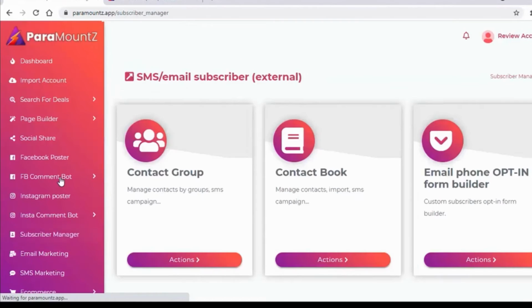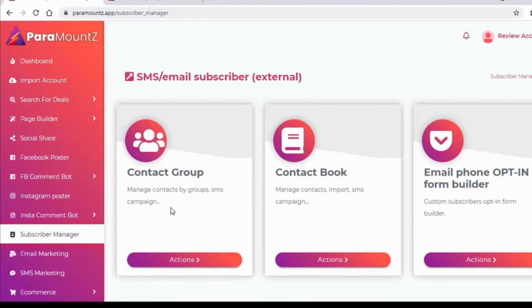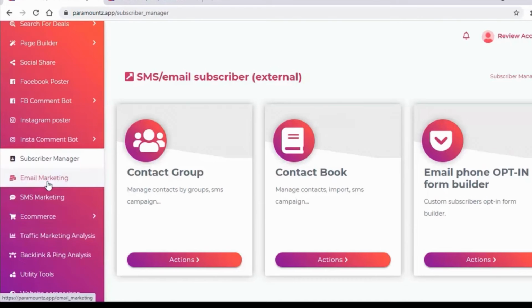Then there is a subscriber manager which will help you to manage the subscribers, to create contact group, contact book, and there is an email phone opt-in form builder which will help you to customize the subscriber based on the opt-in form builder. Then there is email marketing.